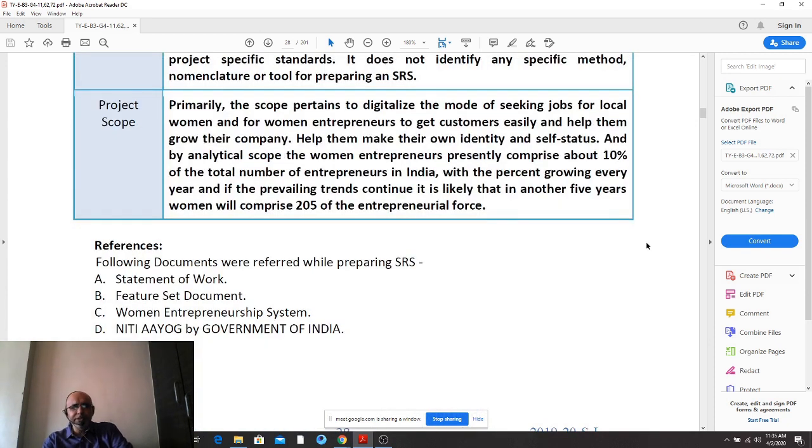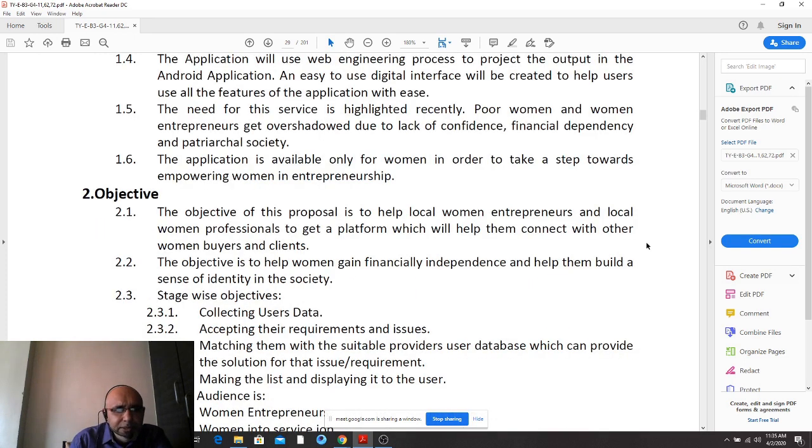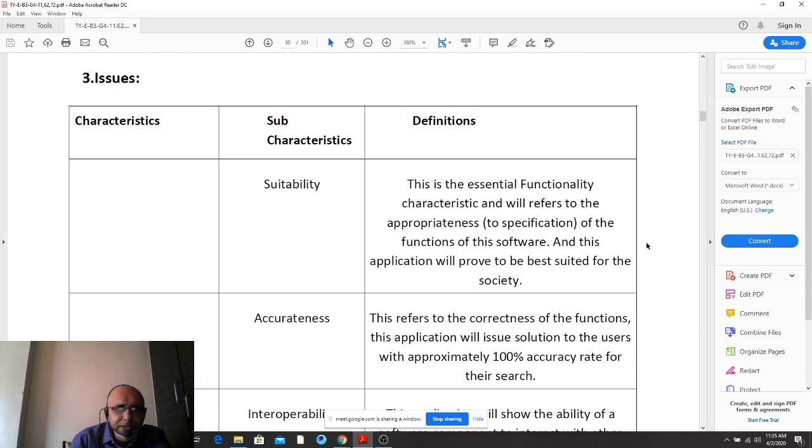Going next, references, background. Now here you can write the background. Many of you have written this background. Then objectives, right? They should be based around the 6 goals, right? Now issues. These issues are nothing but the NFRs.